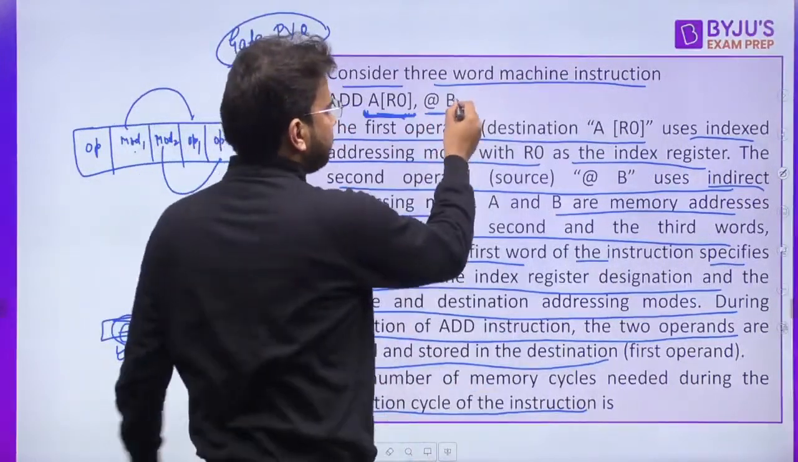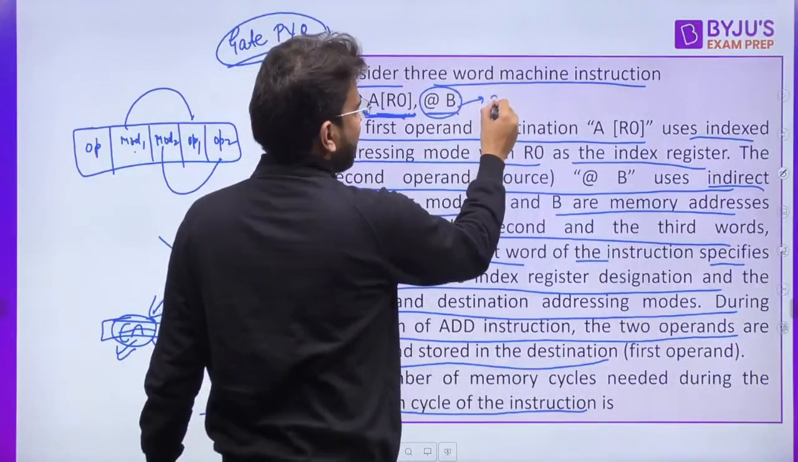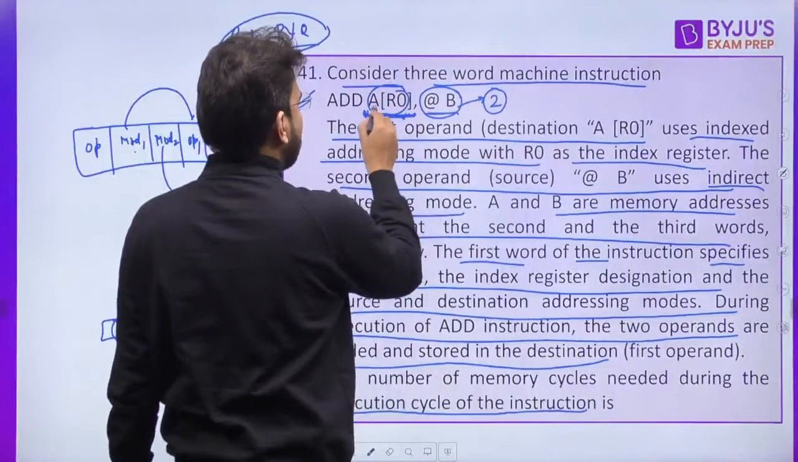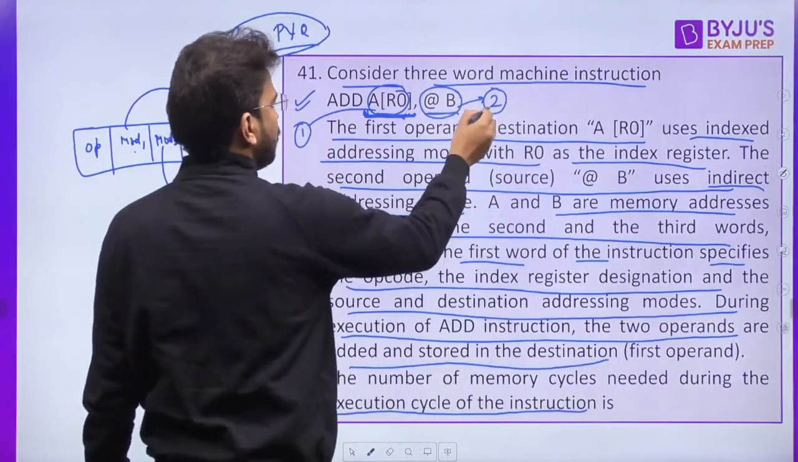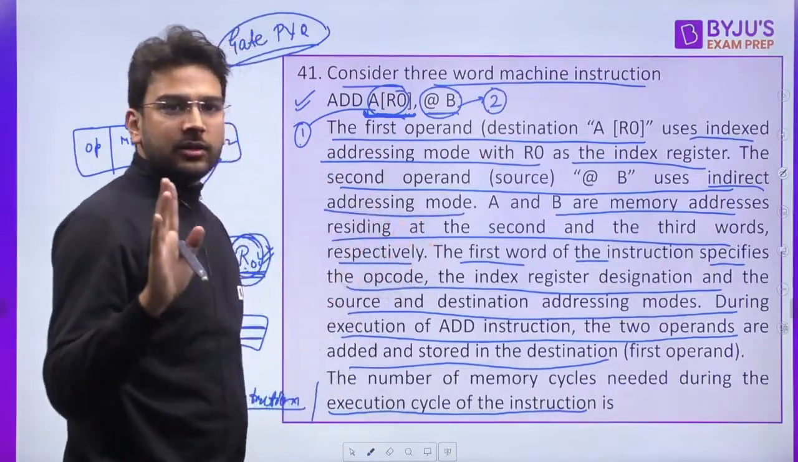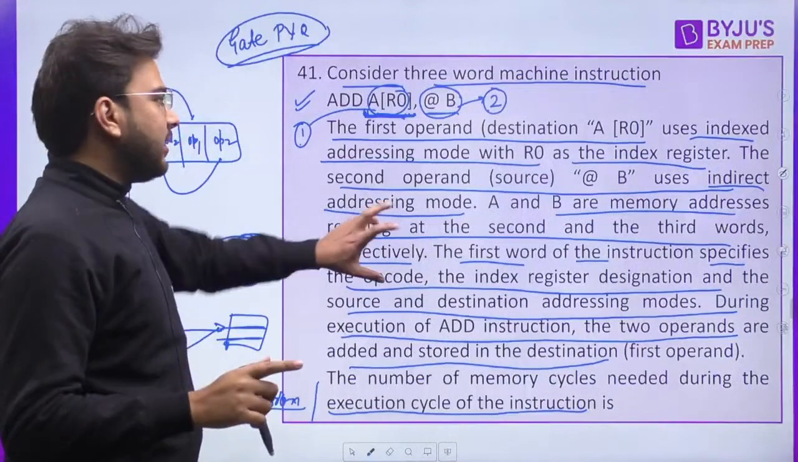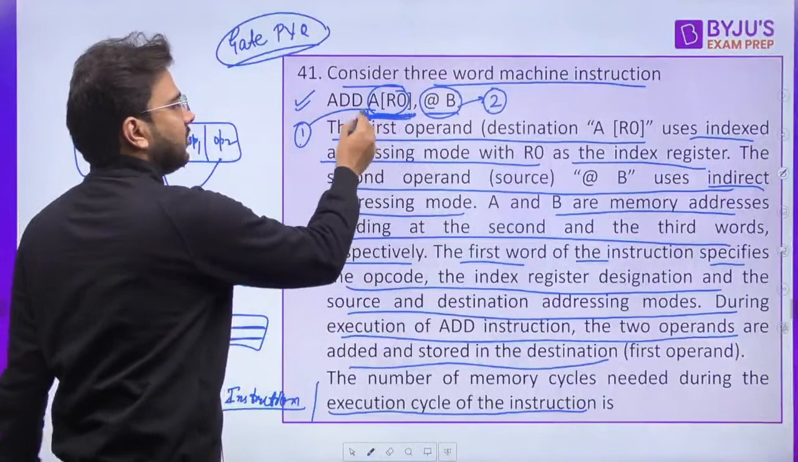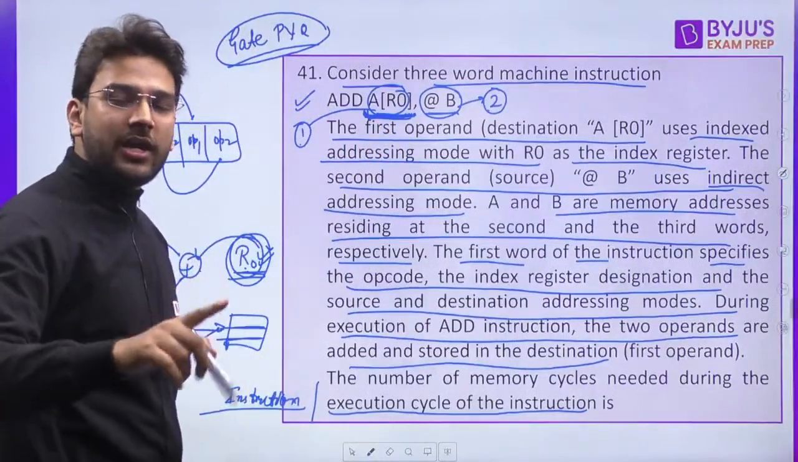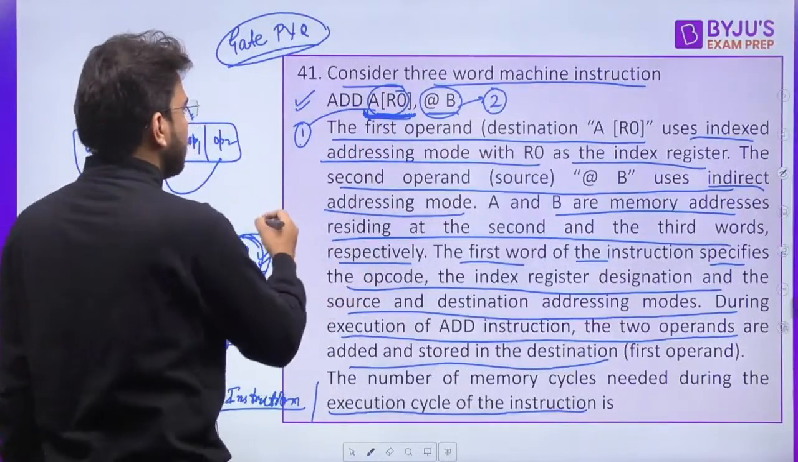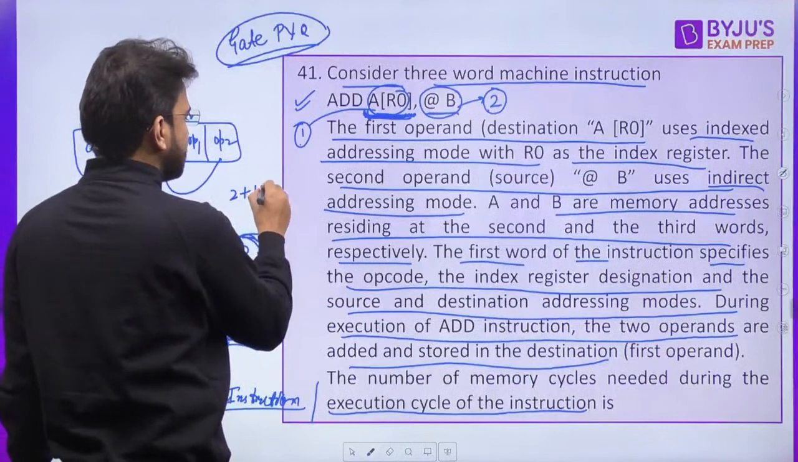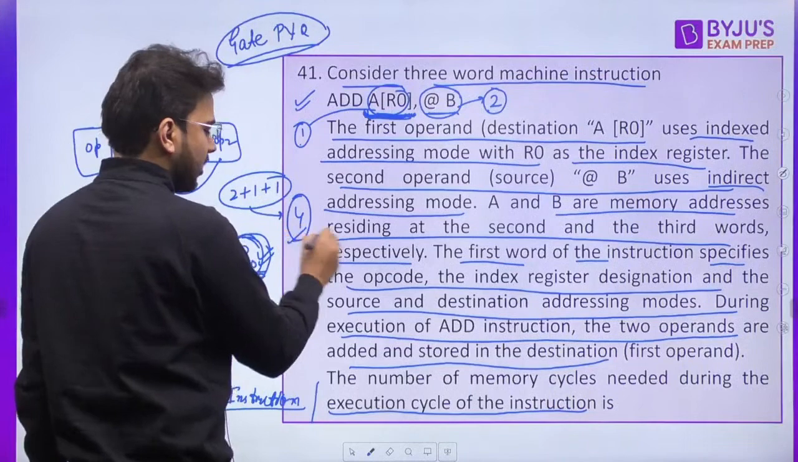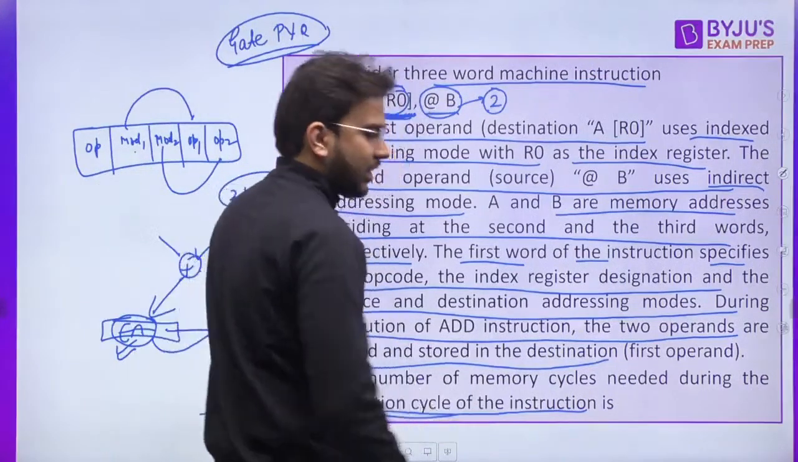So two memory cycles are required for indirect addressing mode, and 1 memory cycle is required for this one. So 2 plus 1, that is 3 memory cycles. Then after the addition you have to store the result back to this operand, which is using indexed addressing mode. Again 1 more cycle is required. So 2 plus 1 plus 1. How many memory cycles are required? 4 memory cycles are required if we are talking about the execution cycle.